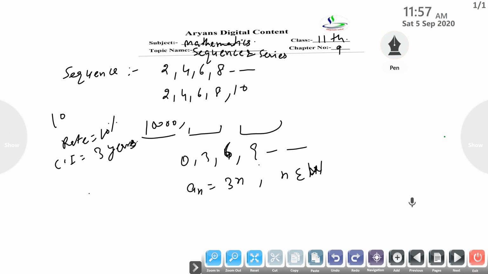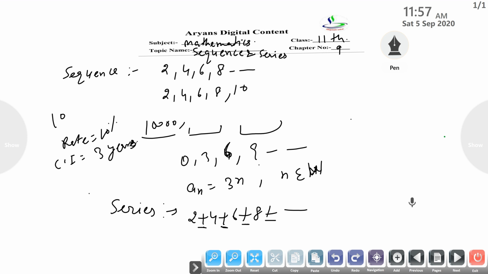Now we study series. Series is nothing but the relation between the elements of any sequence. If we add, such as 2 plus 4 plus 6 plus 8 plus so on, then it is called series because there is a relation, summation, between these elements.